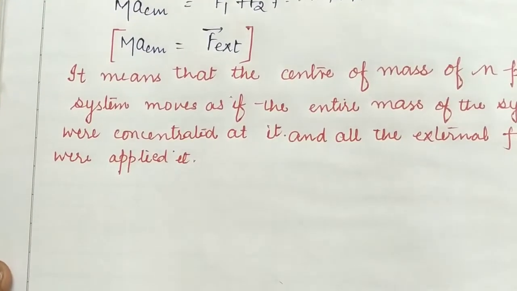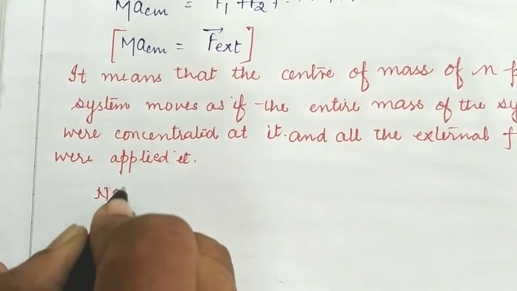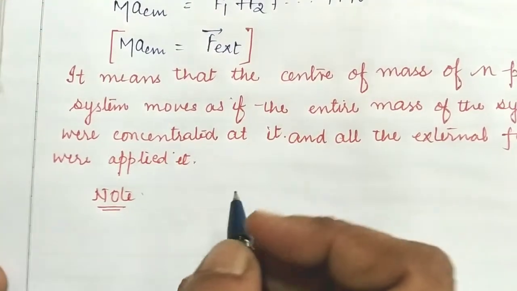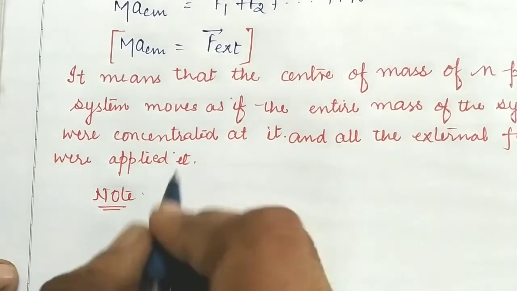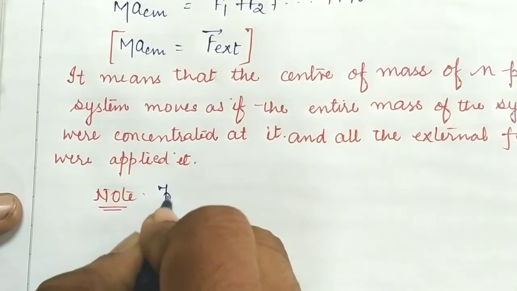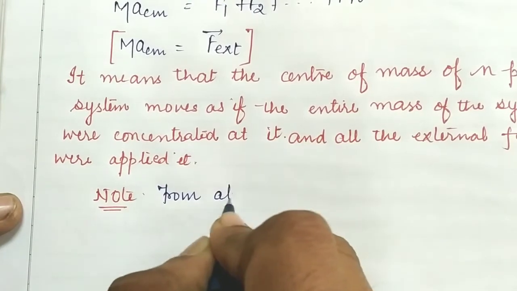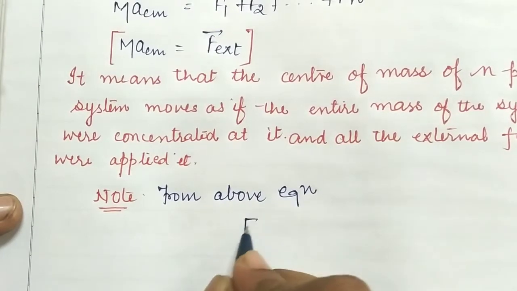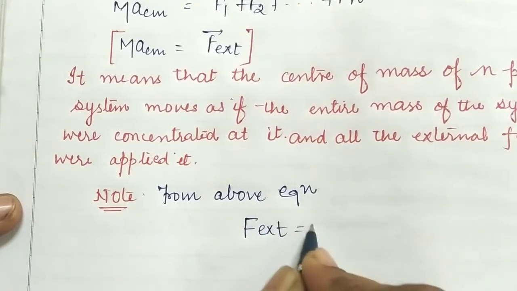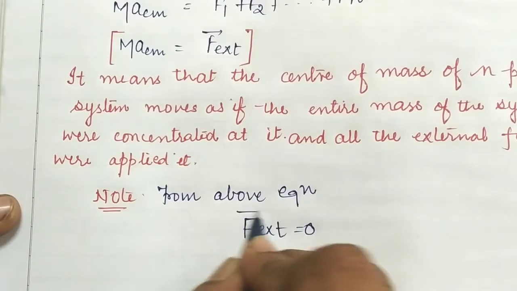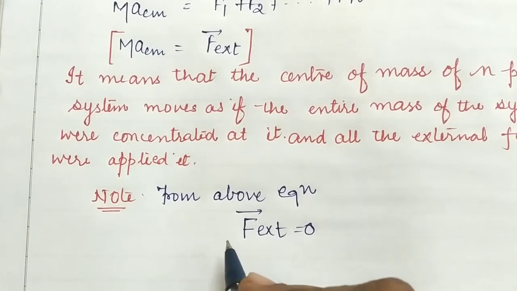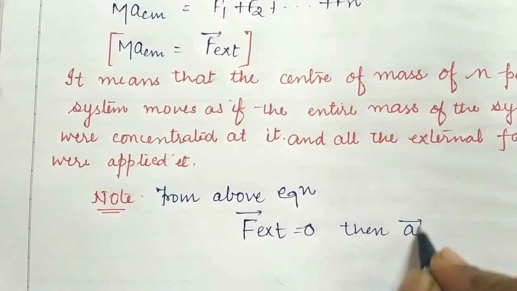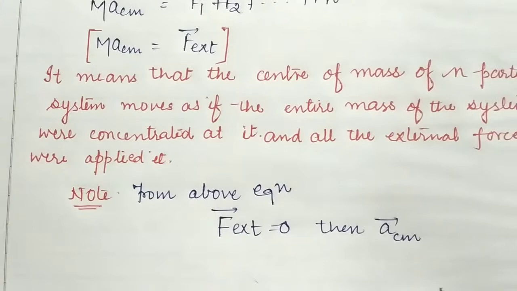So the important condition is that, with the help of the note, I am going to give a glance. What we can conclude from the above equation is that if F external becomes 0, let us suppose the total external force applied to the system becomes 0, then no acceleration will take place along the center of mass.